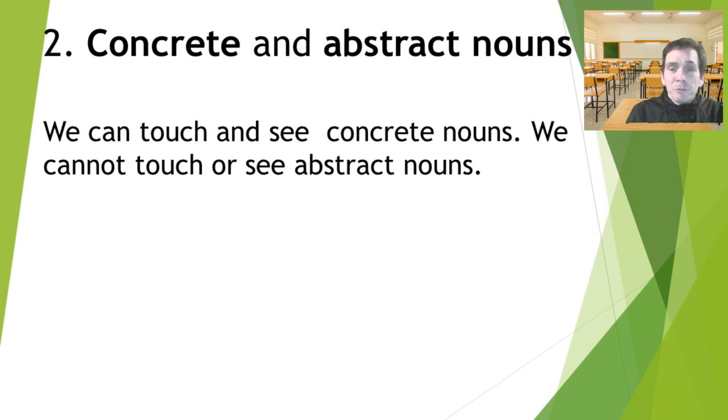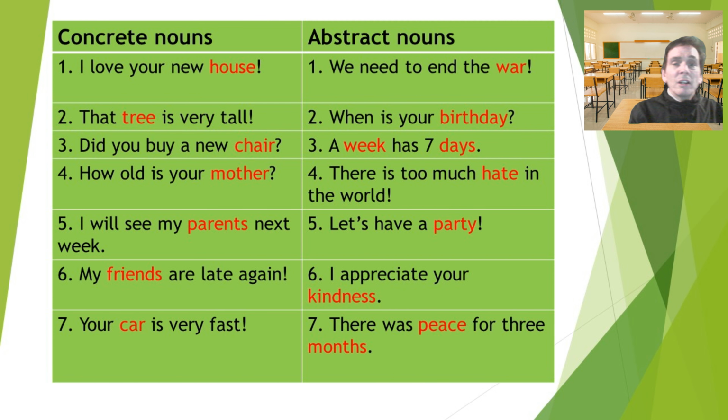Concrete and abstract nouns. Okay, so we can touch and we can see concrete nouns. We cannot touch or see abstract nouns. Okay, so here we see them side by side. Let's go through the concrete ones first. I love your new house.